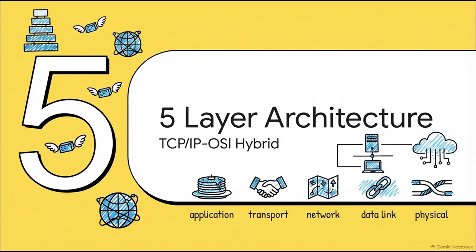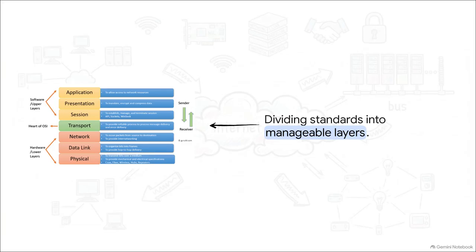Section 5, the 5-layer architecture. Up to this point, we've only looked at individual messages. Let's zoom out and look at the massive corporate hierarchy managing all this digital traffic. Creating a global communication network is staggeringly complex, so engineers needed a broad plan. They did what any smart engineer does. They broke the problem down into smaller, manageable pieces, or layers.